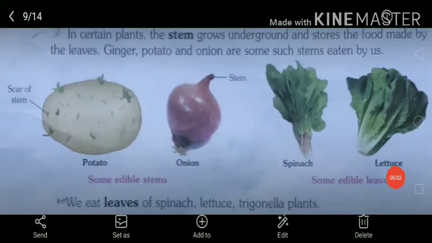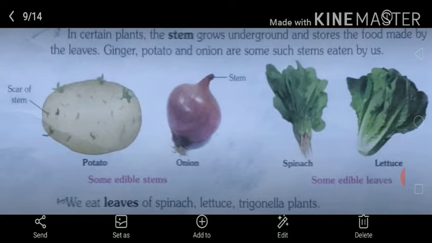In certain plants, the stem grows underground and stores the food made by the leaves. Ginger, potato and onion are some such stems eaten by us. Like roots, stems of certain plants are also used as a vegetable. For example, we have ginger, potato and onion.